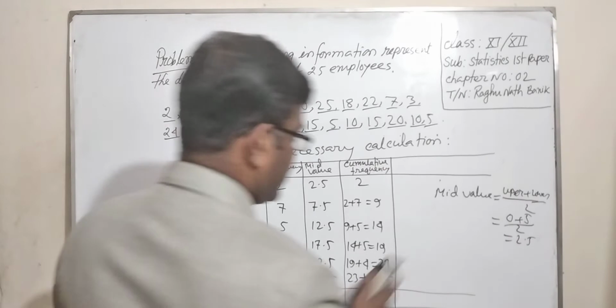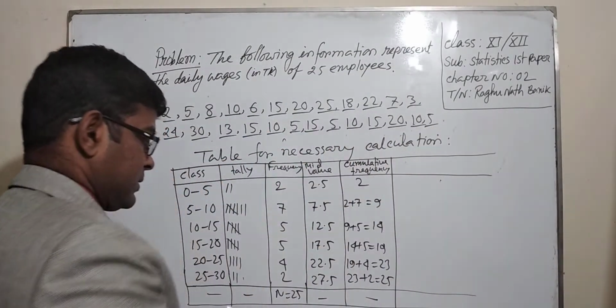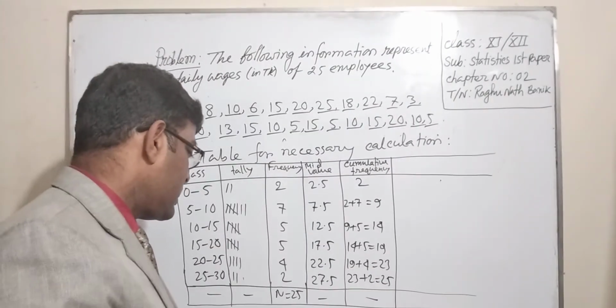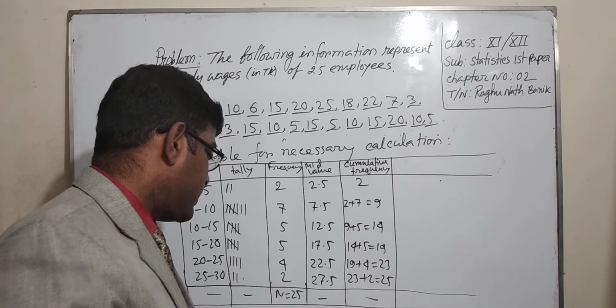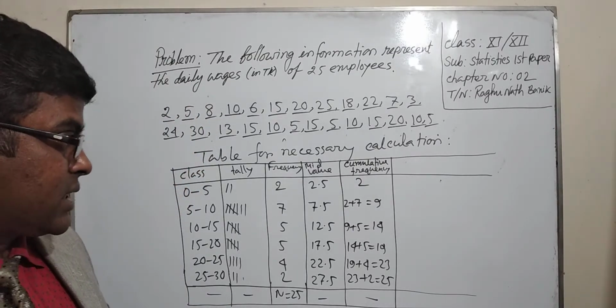Now we have to find the frequency density. Frequency density is the ratio of the frequency of a certain class divided by the class interval.